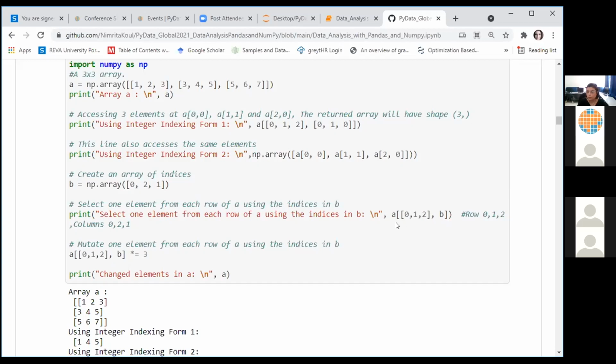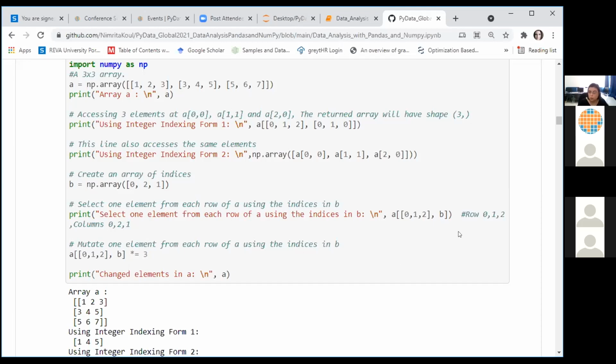So the effect of this code is that I will be able to access the element in row number 0 and column number 0. Then the second element that will be returned is in row number 1, column number 2. Third element in row number 2 and column number 1. So this syntax is very much like this syntax. The difference being that here I have passed 2 lists containing the numbers of rows and the numbers of columns. Here I have specified the number of rows in the form of a list directly, whereas the column identifiers have been passed in the form of another array called B.